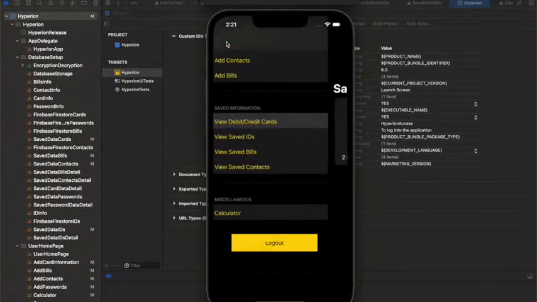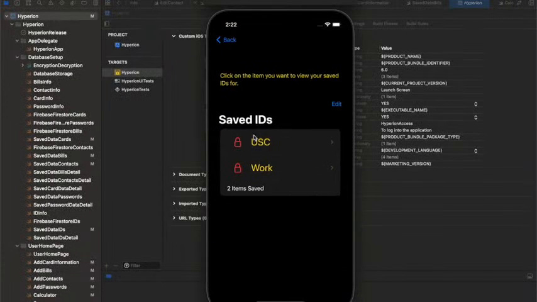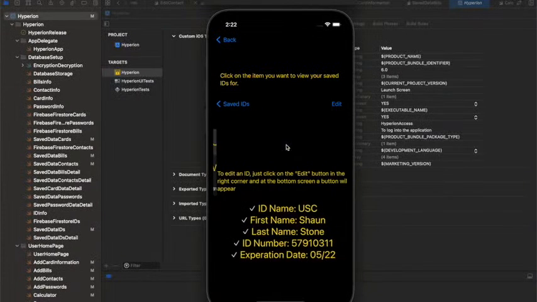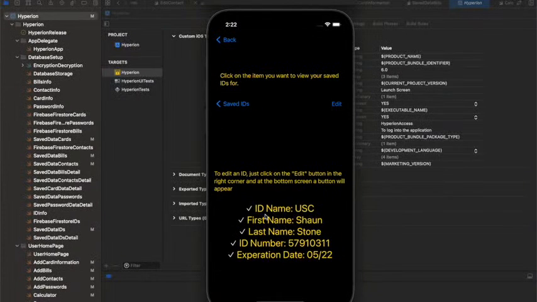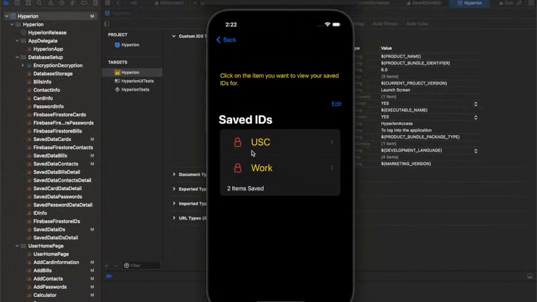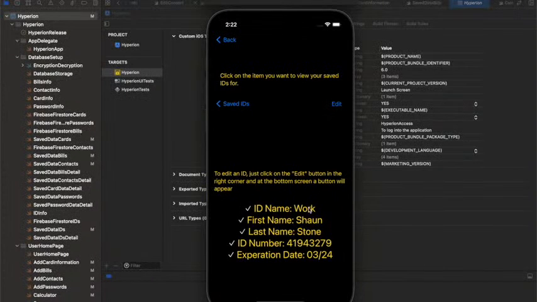So we're going to go back, and now we'll look at IDs. So just like cards, you can see there are 2 different entries for IDs. So if we click on the USC one, very similarly has just the ID name, first name, last name, also associated with Sean, an ID number, and an expiration date. And then if you click on work, you can see it again that it's different.